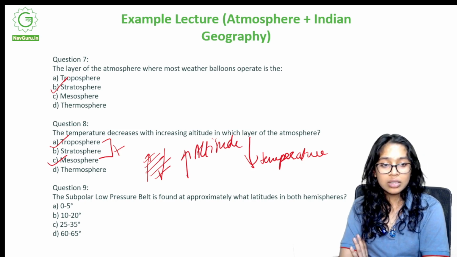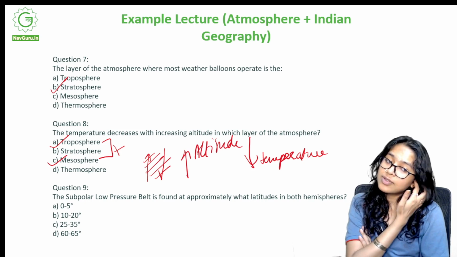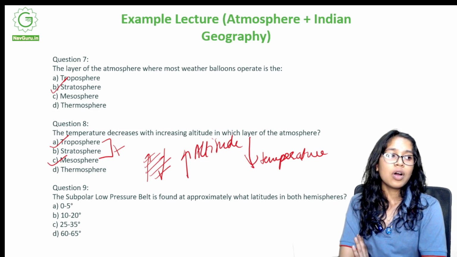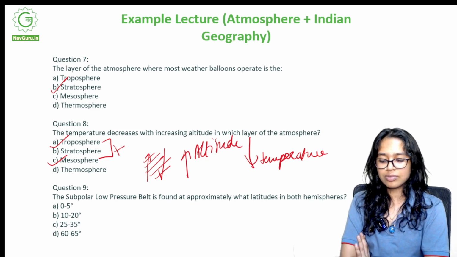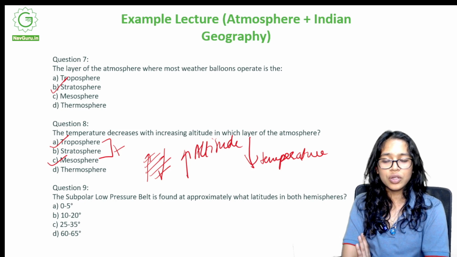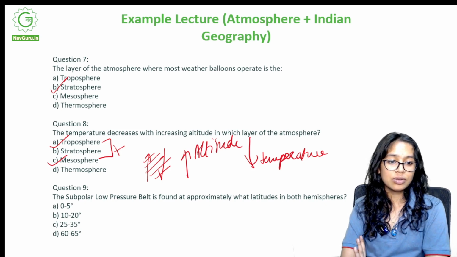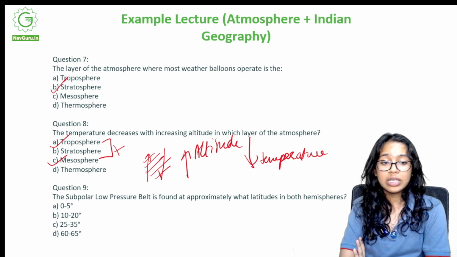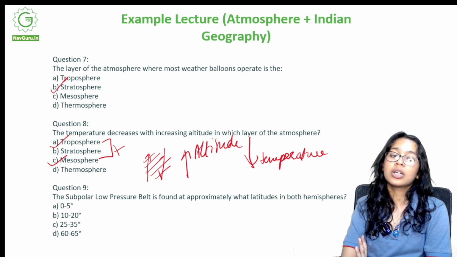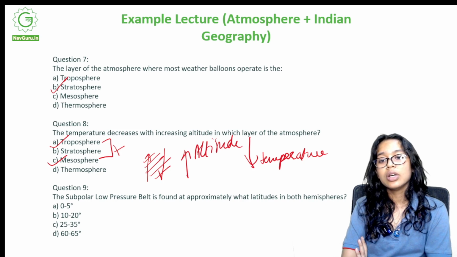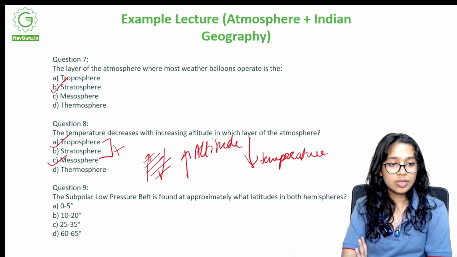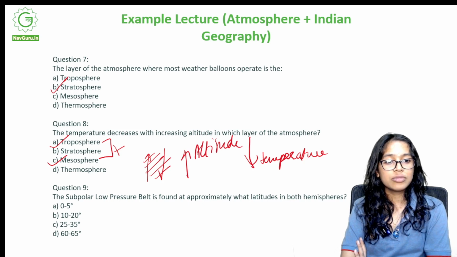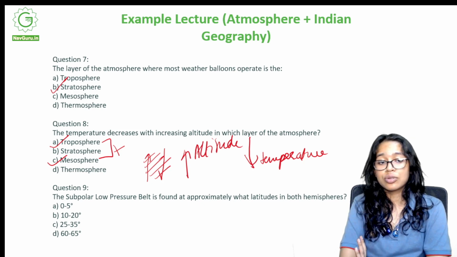You will be given marks for that question, but do not mention both of them, and do not leave it blank. It's a very chancy situation. You might not get marks, they might follow a different procedure, but it's always better to attempt a question that you know and are a little confused about than not attempt it. Both troposphere and mesosphere have the same qualities, but you have to just choose one.